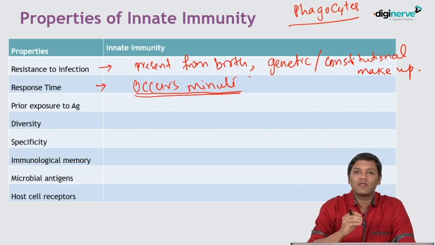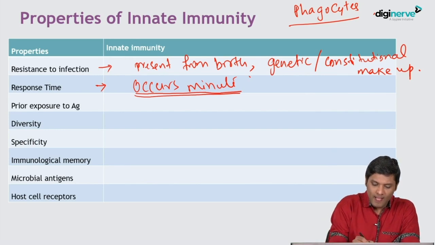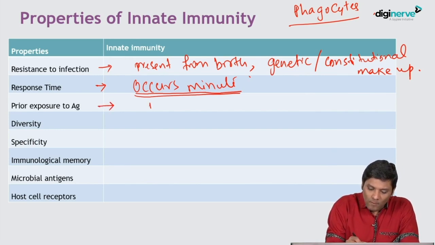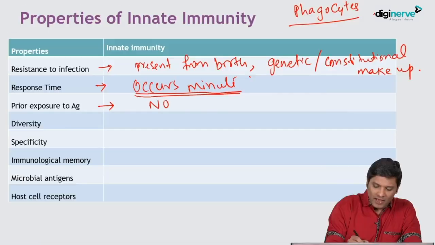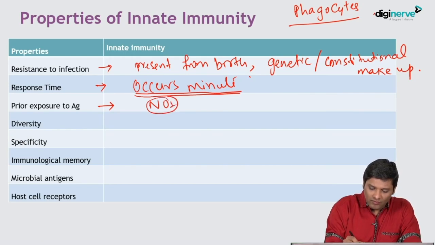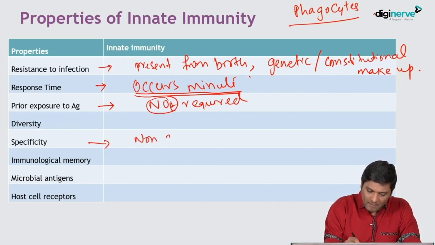That is, innate immunity occurs very soon following the antigenic challenge, and no prior exposure to the antigen is required. Even for the first time when the infection occurs to the newborn baby, he can develop innate immunity and the phagocytes can go to the site of infection in minutes. Prior exposure to antigen is not required. Innate immunity is non-specific.